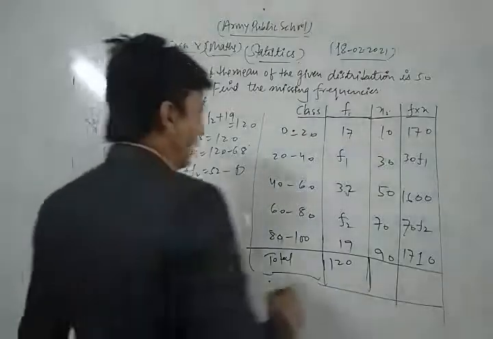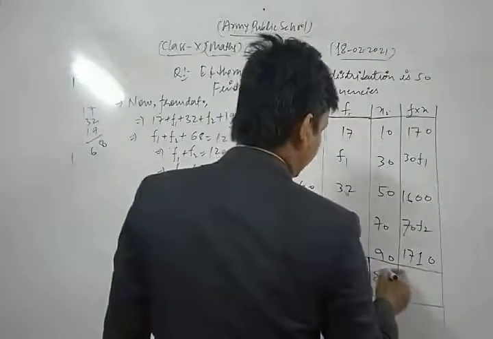Now we add them. We find sigma f into x.